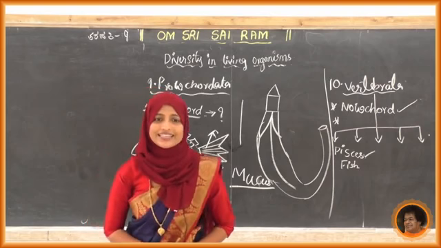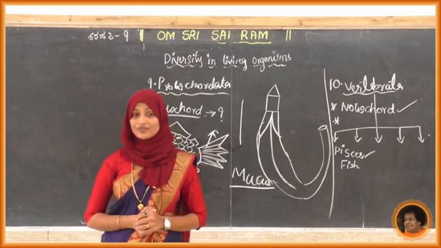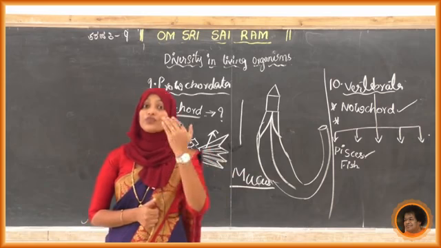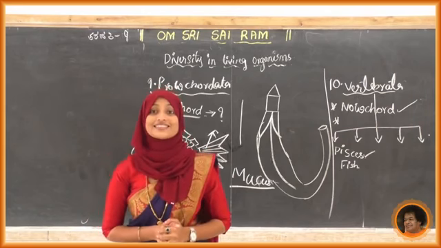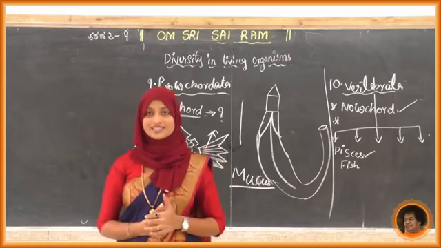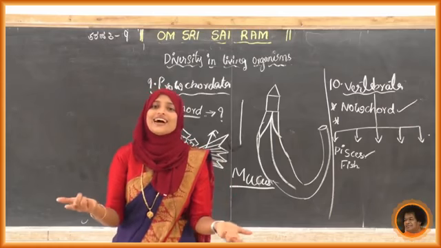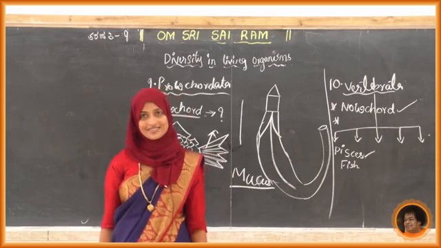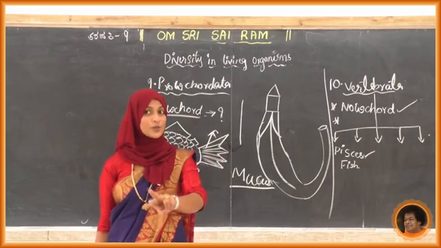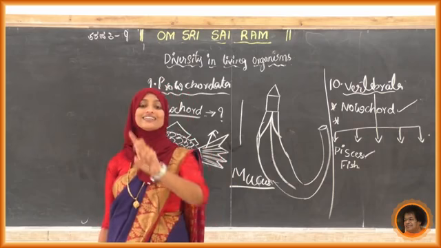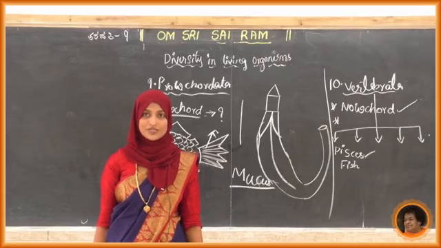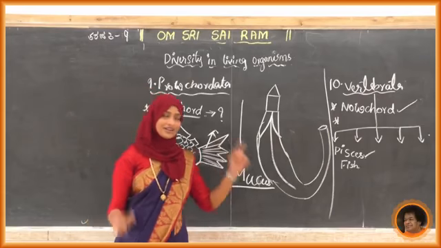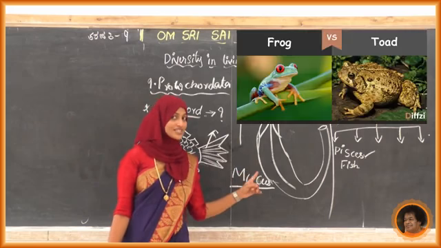Upon that, how is it respiring? Whether it has lungs like us or like fish? When it is in water, it respires through gills. When it is on land like us, it respires through lungs. So both are present: respiration through gills and lungs. That is a difference here. Examples we have already discussed. Just observe the pictures.